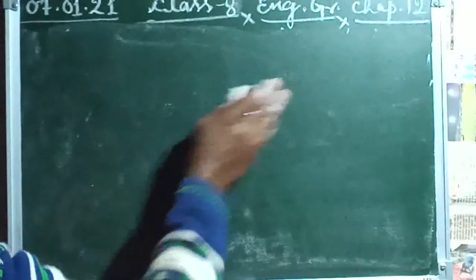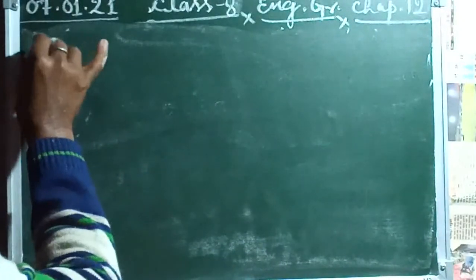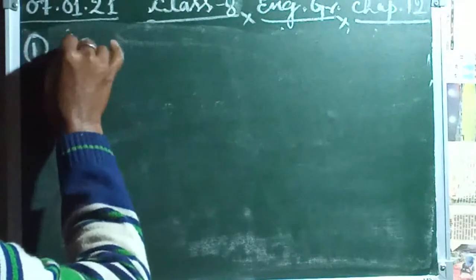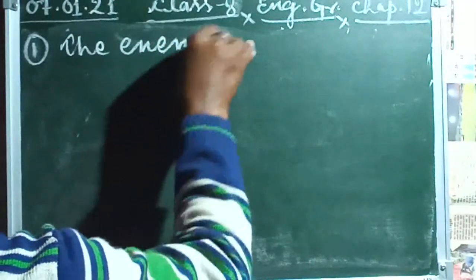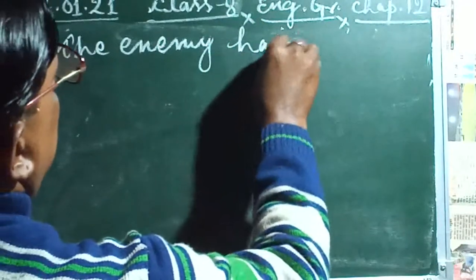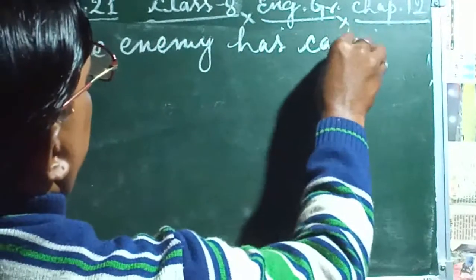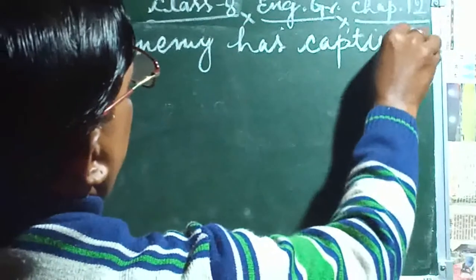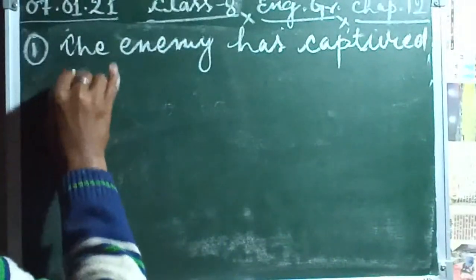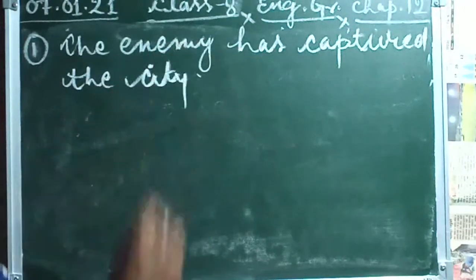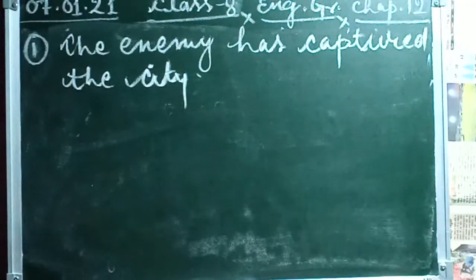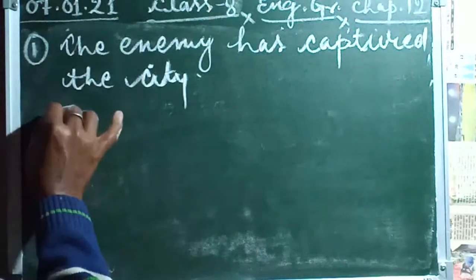Some more examples are also given. I am taking these. Number 1, the enemy has captured the city, like this given here. While we change this sentence into passive voice, we write here: the city has been captured.